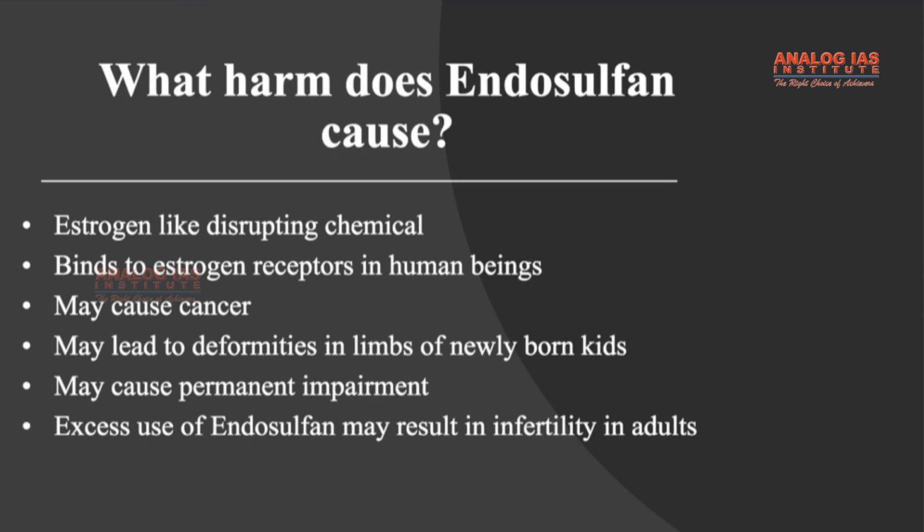Now let's look at what harm endosulfan causes. So endosulfan is an estrogen-like disrupting chemical. So what does it do? It binds to estrogen receptors in human beings and causes disruption. It may cause cancer, it may lead to deformities in limbs of newborn kids, and that can result in permanent impairment, and excess use of endosulfan might sometimes result in infertility in adults.